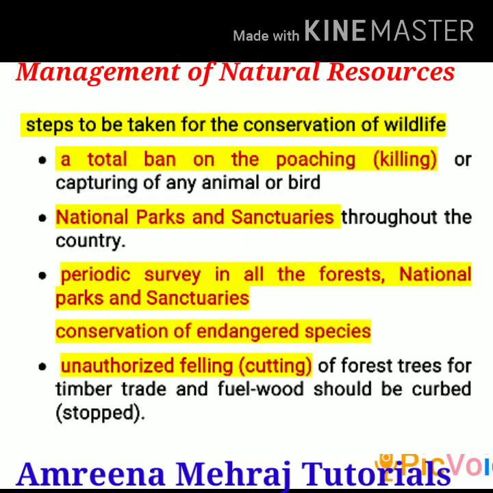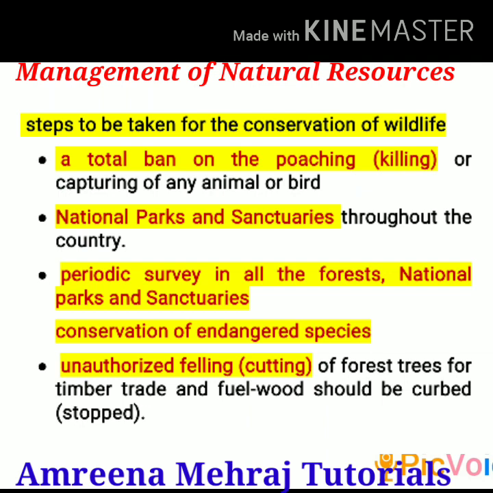Laws should be made to impose a total ban on poaching or killing of animals or birds. Unless and until we have strict laws, people will not stop poaching or killing animals and birds in wild environments. Similarly, the natural habitat of wild animals is disturbed by human beings.